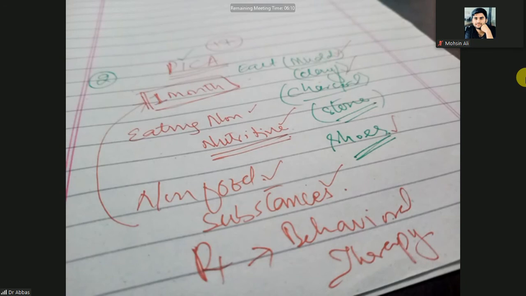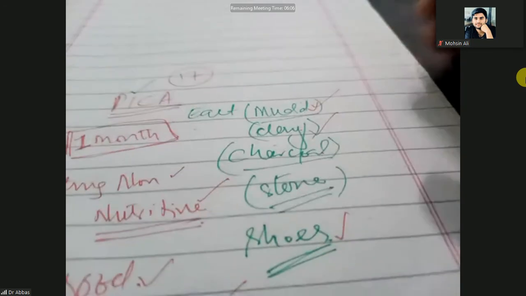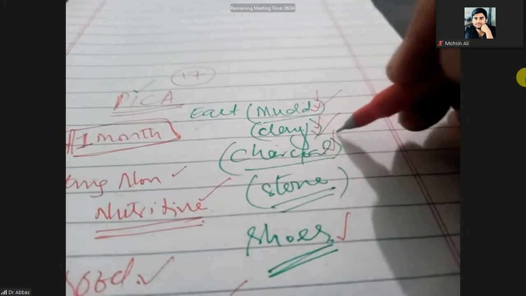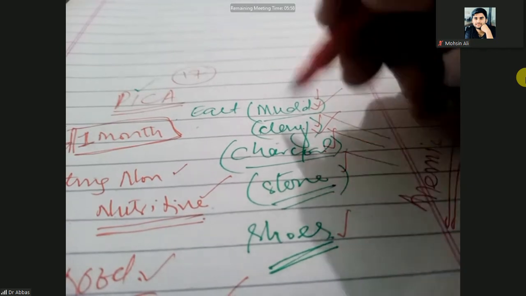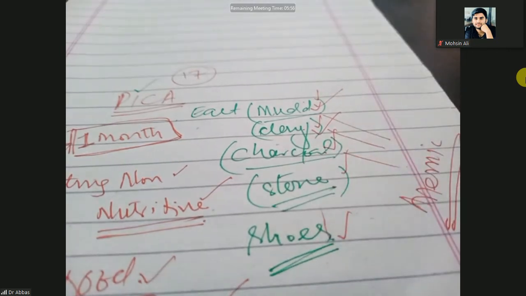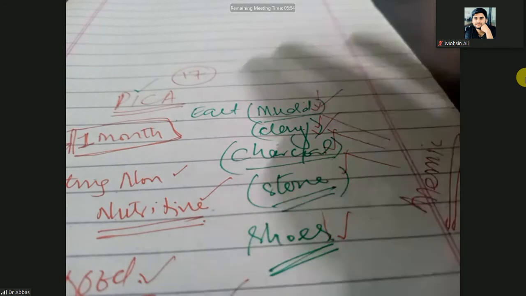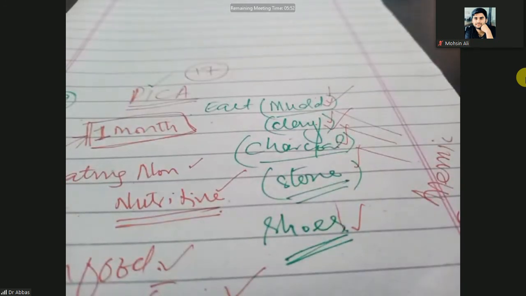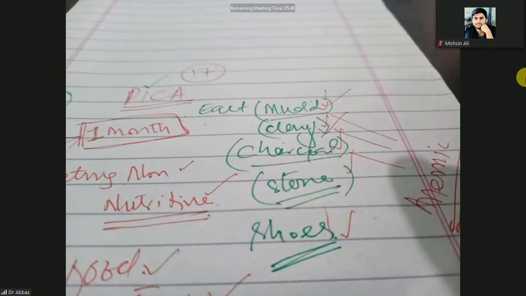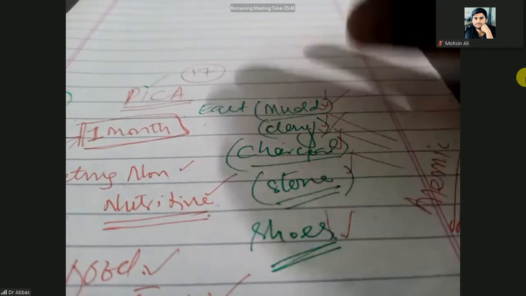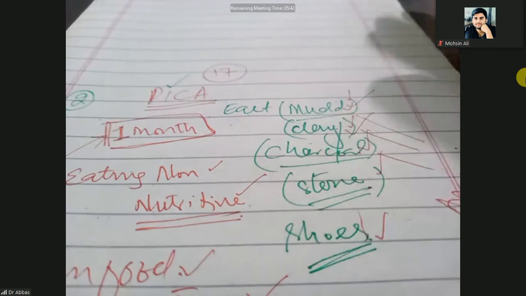There is no specific treatment, but keep in mind, eating mud, clay, charcoal, or stone can make the baby anemic, because when the baby eats these things too much, the baby will not feed properly, and can become anemic. You can treat the anemia, not these conditions.